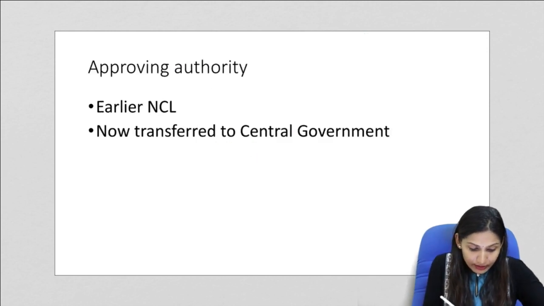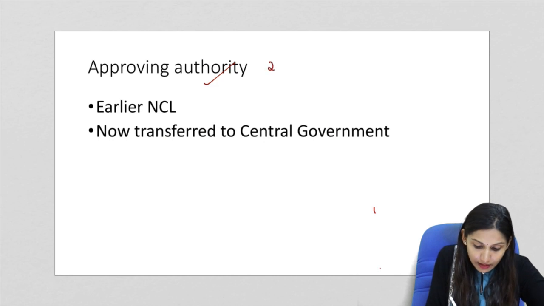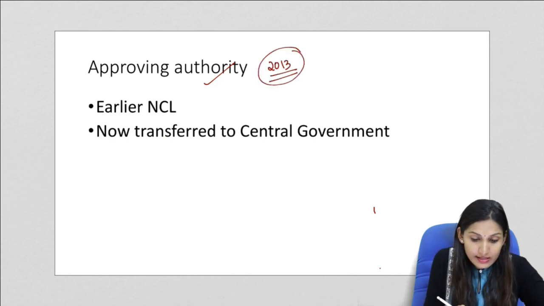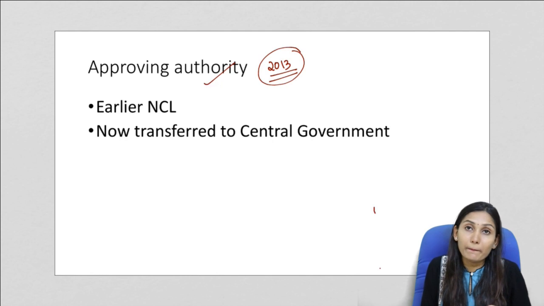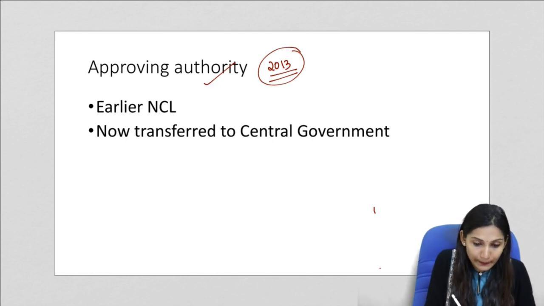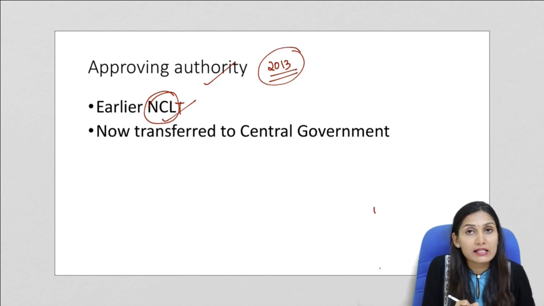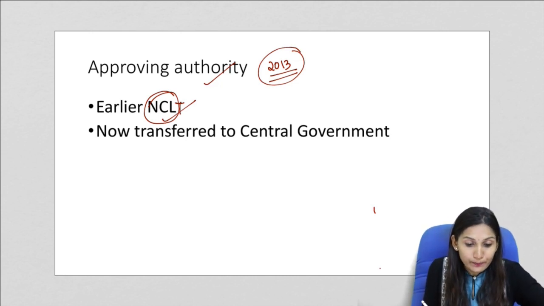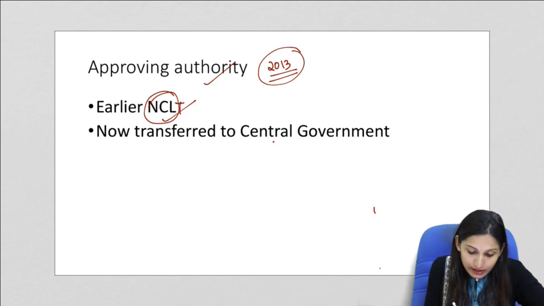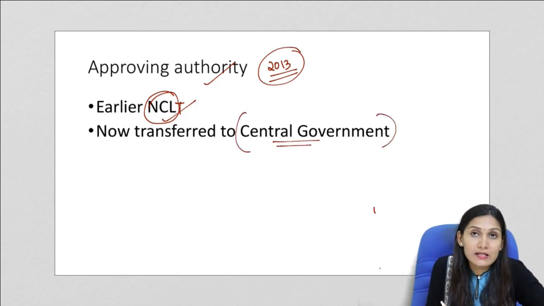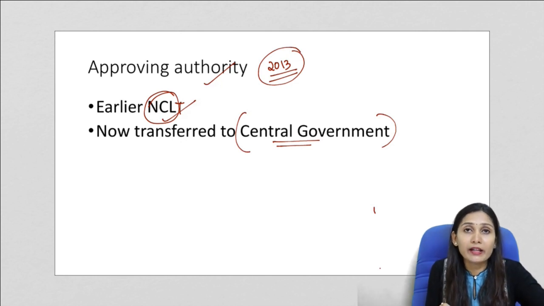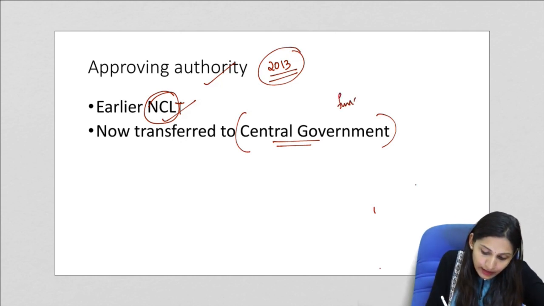Now regarding the approving authority, under the 2013 Companies Act, a change in the period of the financial year for a company that is associated with a foreign company has to be approved by NCLT or National Company Law Tribunal. So NCLT has to approve the change in the period of the financial year. Now an alteration has been made in this. Now these powers are transferred to the central government. So this bill gives more powers to the central government regarding the functioning of a company or the administration of a company.